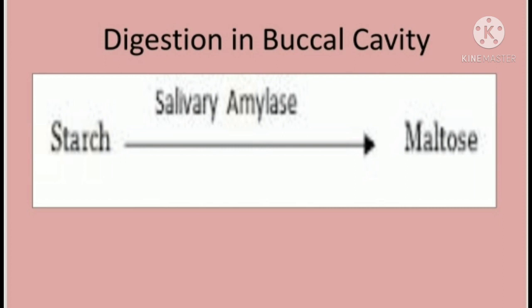And coming to the next point, the bolus.